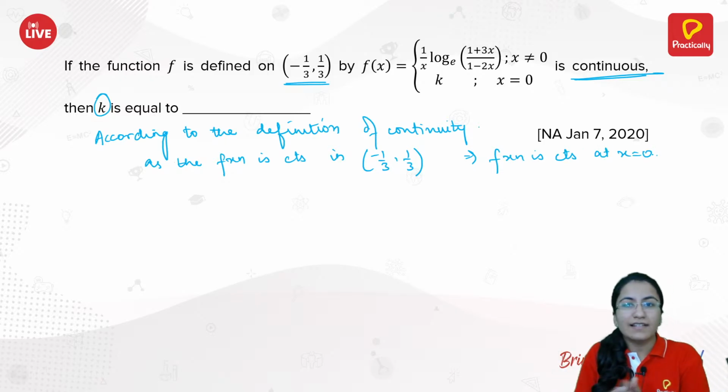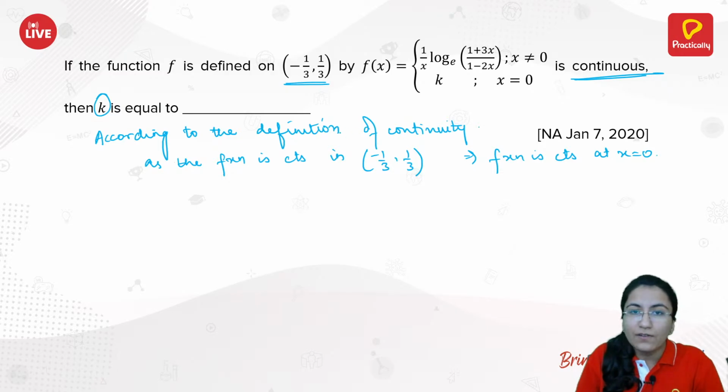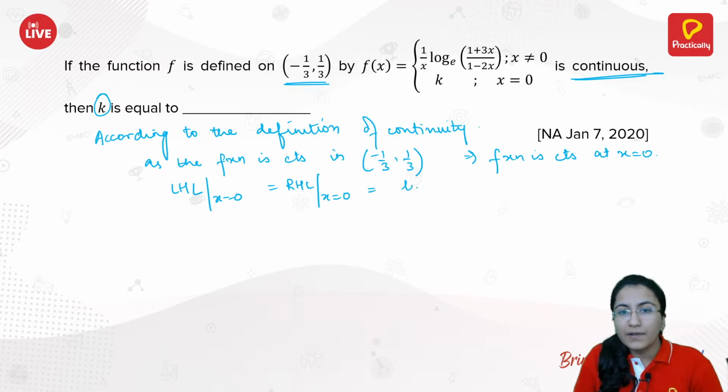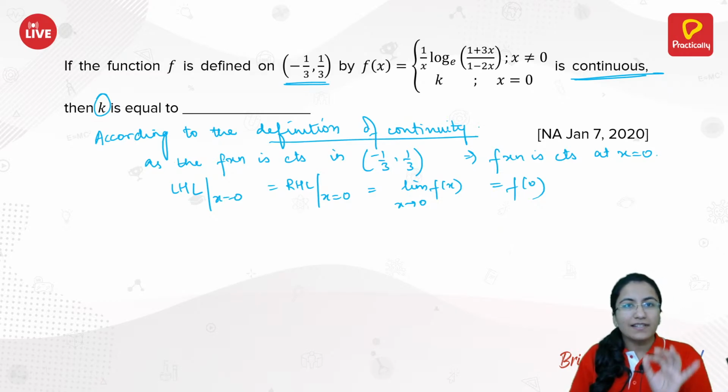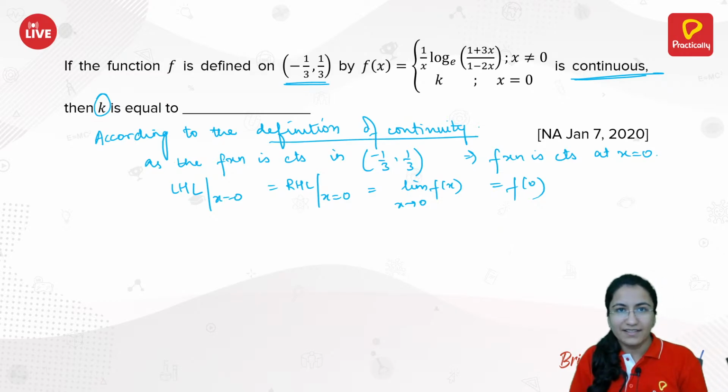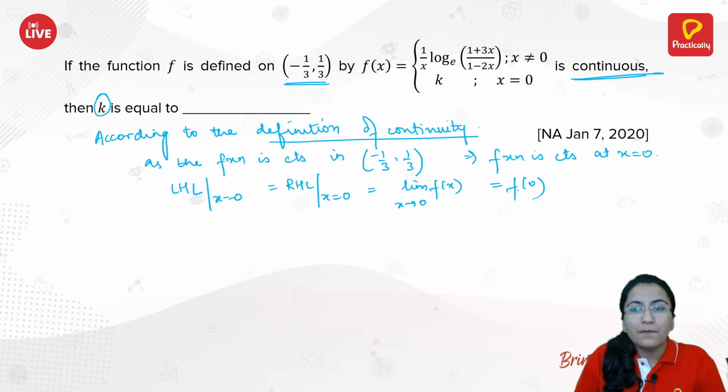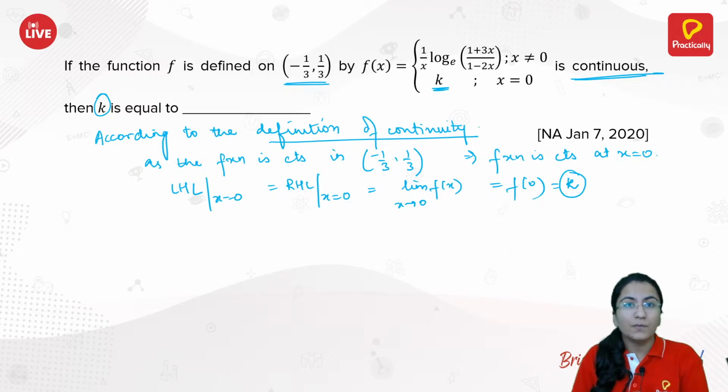If it is continuous at x equals to 0, then according to the definition of continuity, the left hand limit at x equals to 0 is the same as the right hand limit at x equals to 0, or you can say limit of f of x at x equals to 0 is the same as f of 0. So we will just use the definition of continuity to solve this question. We have f of 0 is same as k over here, and that is what we are supposed to calculate.